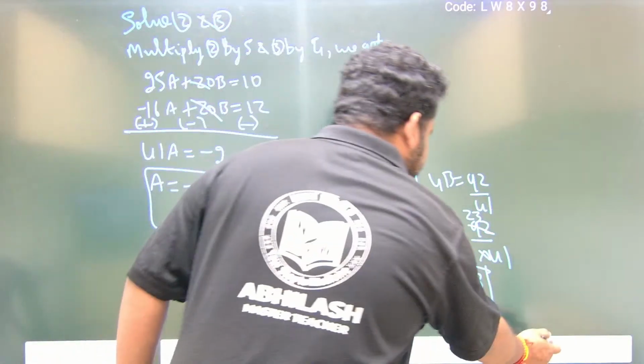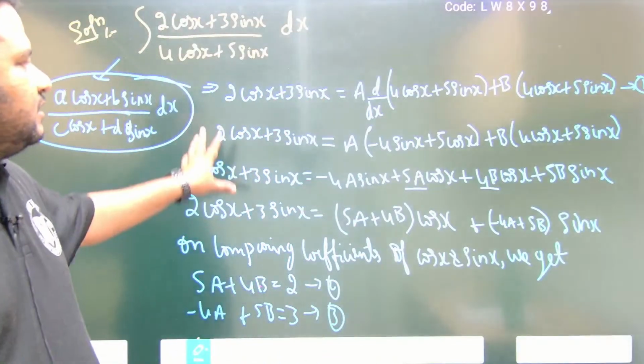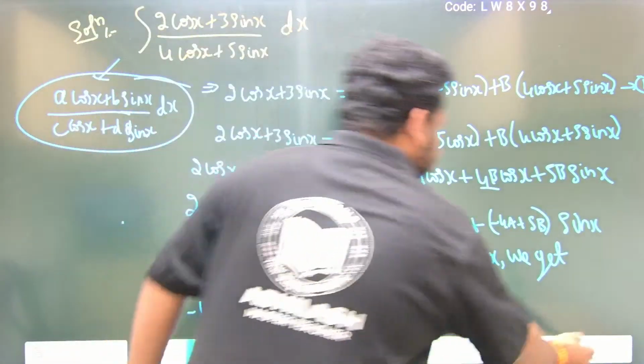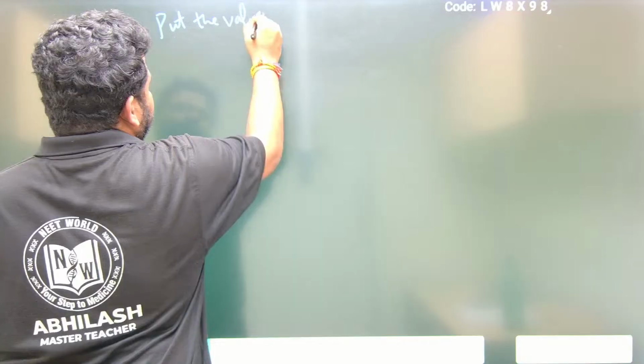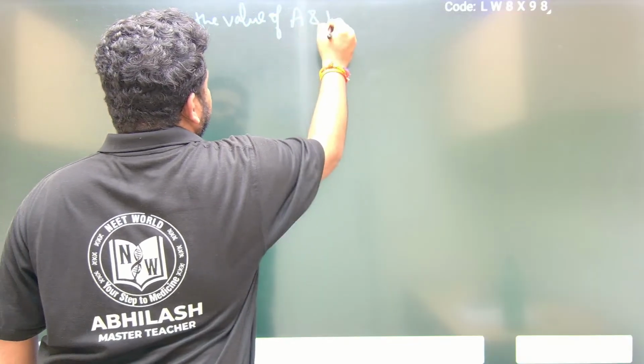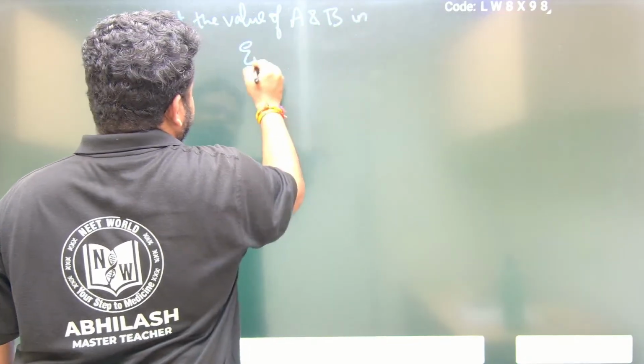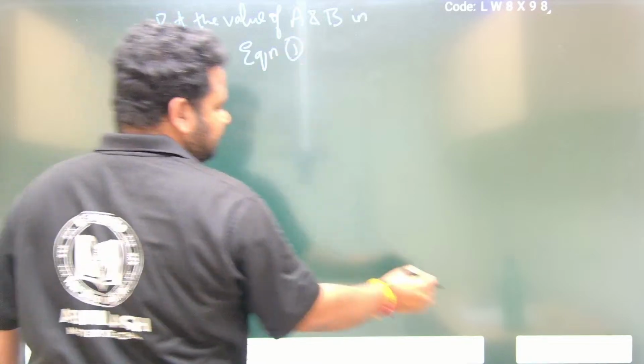Now we have to put the values of a and b in equation 1. In equation 1, what do we get?